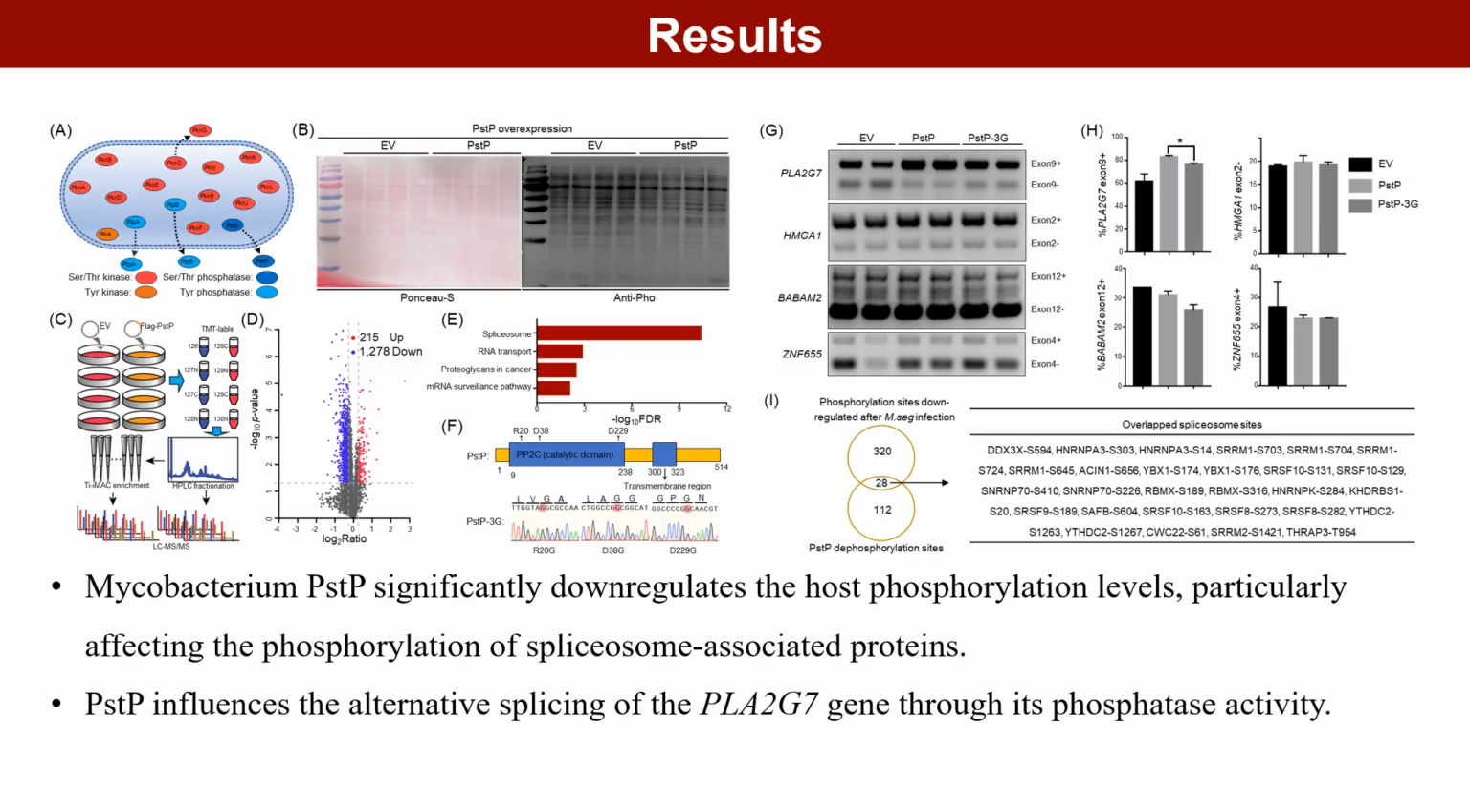spliceosome proteins. Given that Mtb infection downregulated host phosphorylation levels, we hypothesized that the Mtb phosphatase PstP might be involved. We conducted proteomic and phosphoproteomic analyses to examine the targets of PstP in the host, and found that PstP is an important regulator of host protein phosphorylation during infection, particularly in splicing-related proteins. This phosphatase significantly reduced the phosphorylation levels of these proteins.